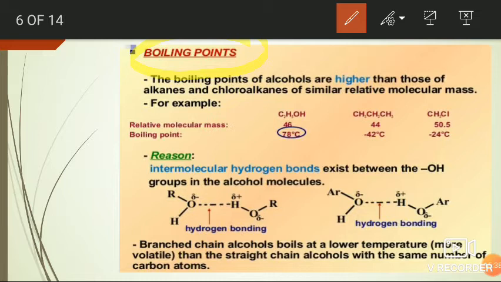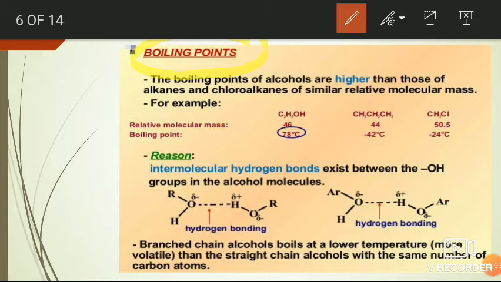That is the temperature at which a liquid starts boiling. That is the minimum temperature required to boil a liquid, generally known as the boiling point or boiling temperature of that particular liquid. If you observe the boiling points of alcohols,